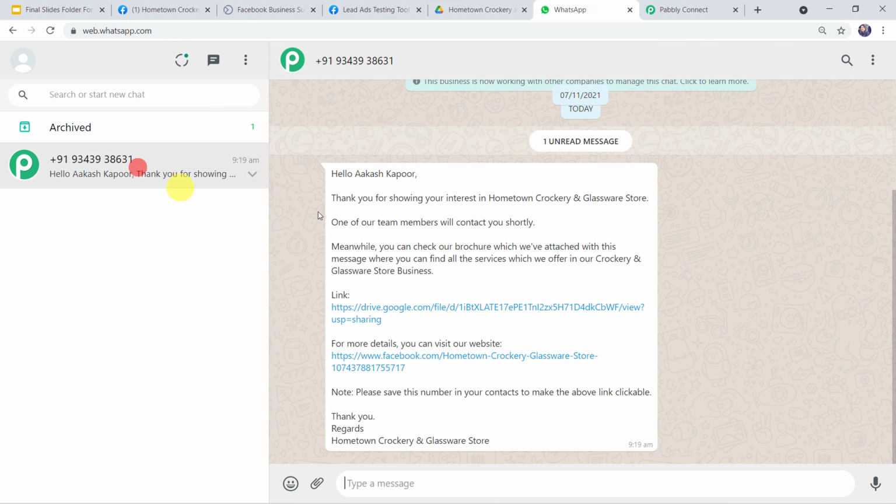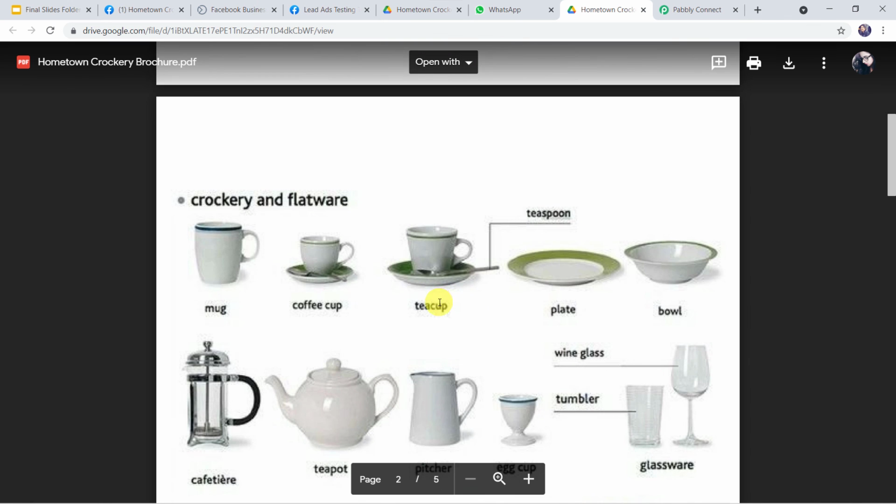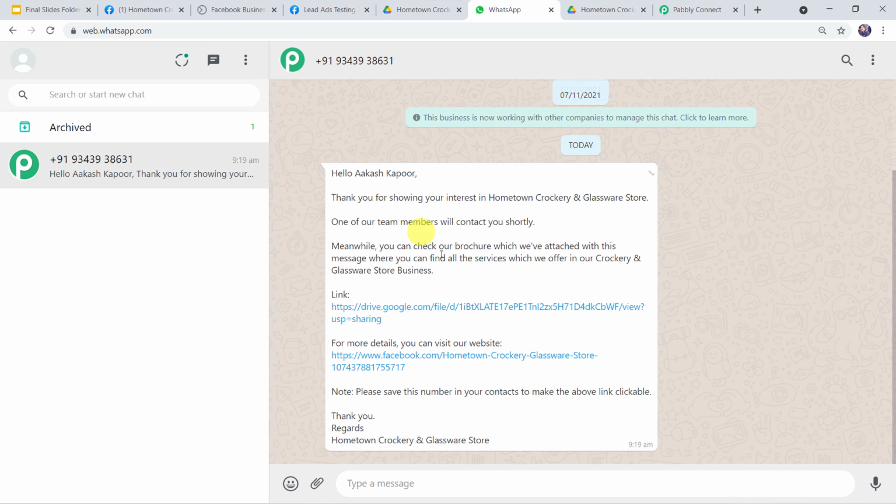Now let us check the WhatsApp number of this customer. And here we can find a new message. Hello Akash Kapoor. Thank you for showing your interest in Hometown Crockery and Glassware Store. One of our team members will contact you shortly. So the same message is sent on the WhatsApp number of this customer, that is Akash Kapoor also. Now let us recheck this link. And here I can find Hometown Crockery brochure is shared with the customer once again. So here in this way we can see that the correct messages and correct link are going on the WhatsApp number of the customer and our integration is perfectly working fine.